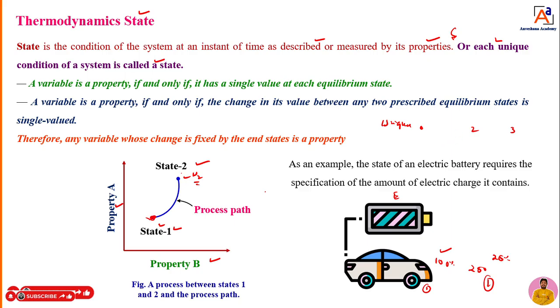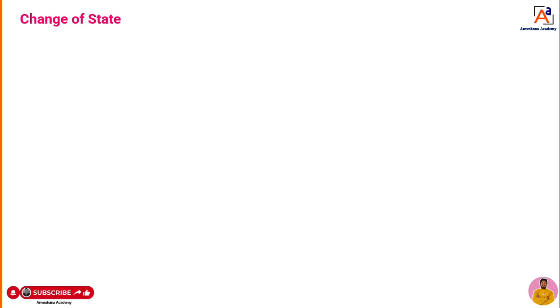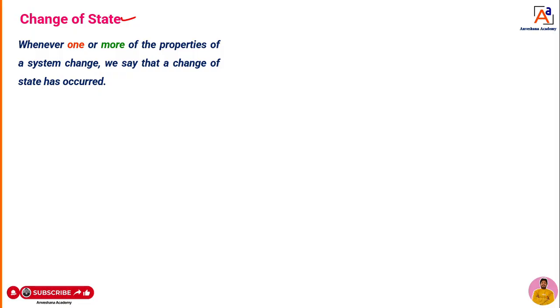How it is, that you can see here now. So that topic you can call it as a change of state. How it is, that you can see here now, dear students. What is change of state here now? Whenever one or more of the properties of a system change, we say that change of state has occurred.